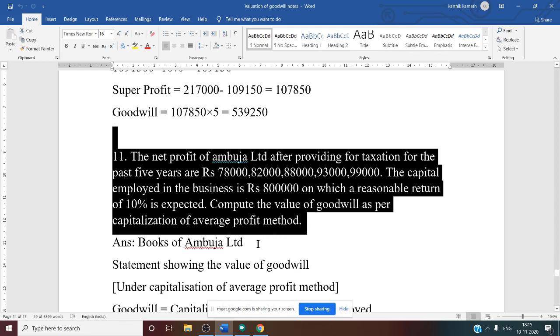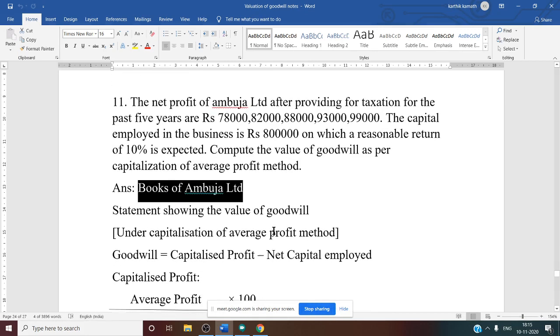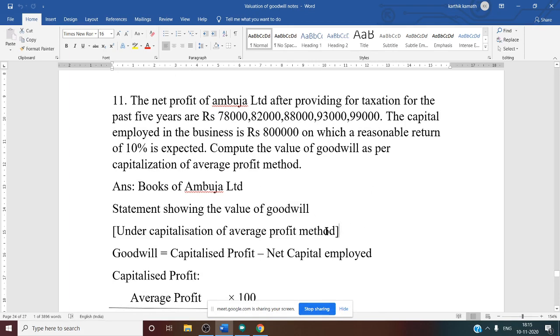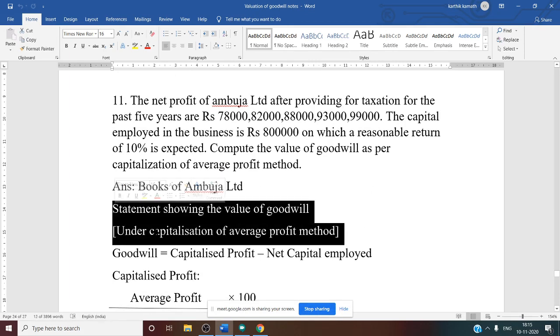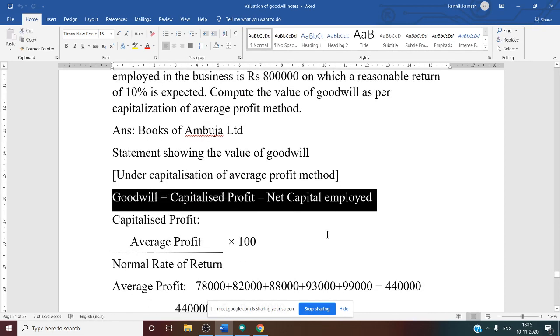So let us see, in the books of Ambuja Limited, the statement showing the value of goodwill under the capitalization of average profit method. Very important, this formula: goodwill is equal to capitalized profit minus net capital employed. Net capital employed is given in the problem.